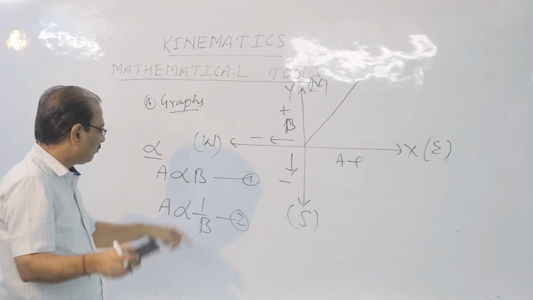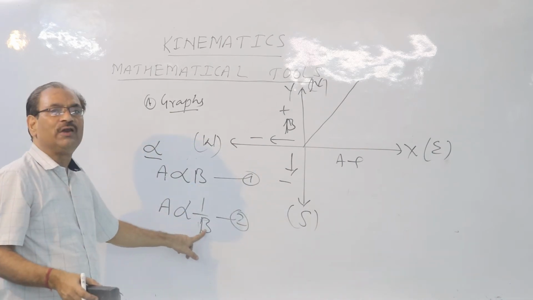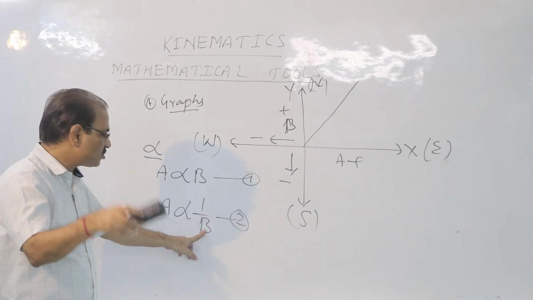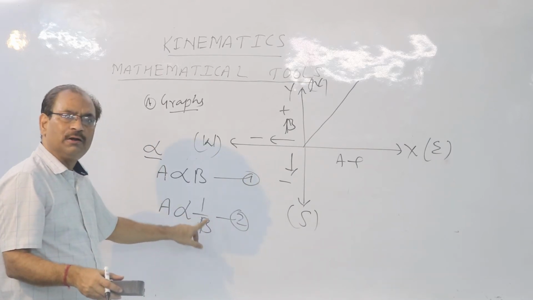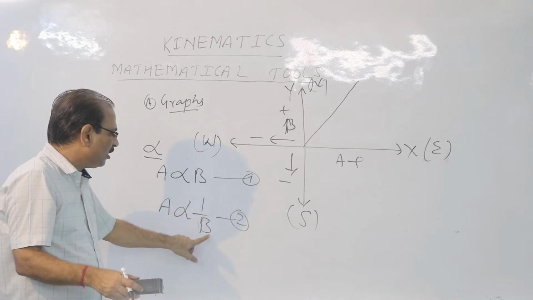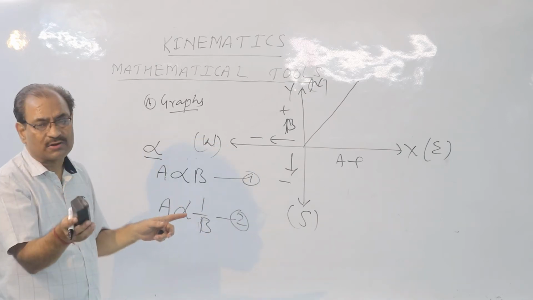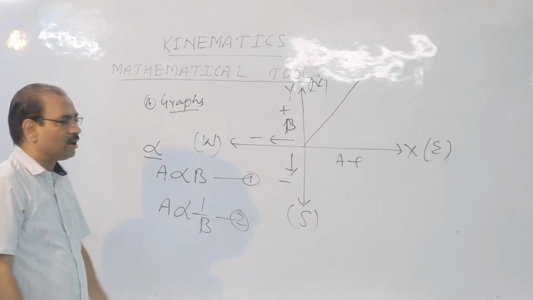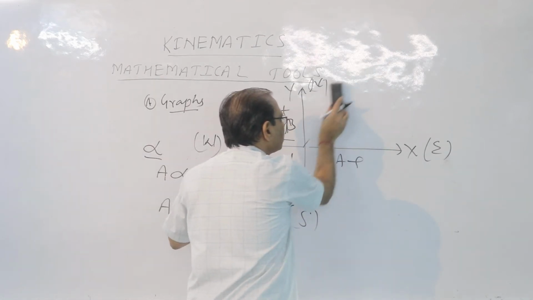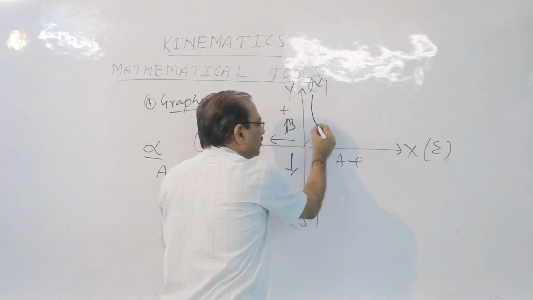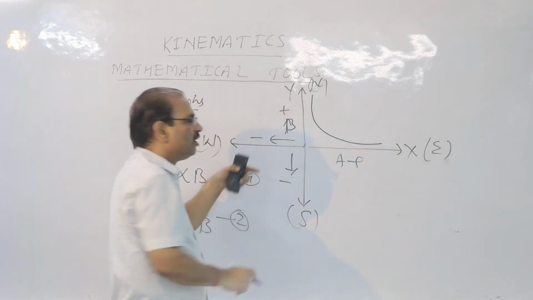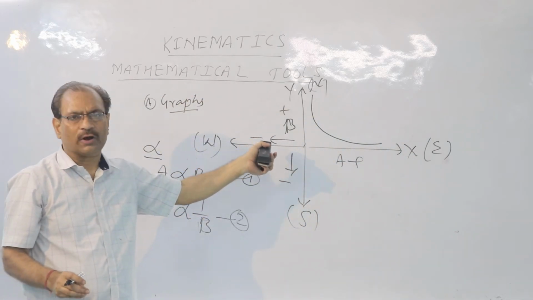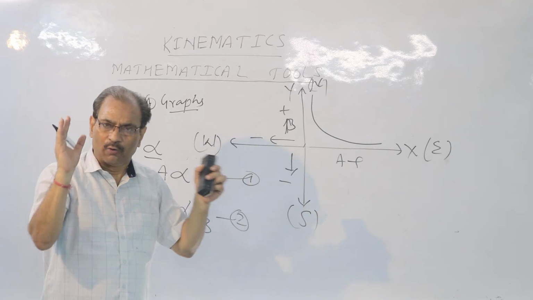Remember it forever. Number two, what is the meaning of inverse proportionality? Means if A is increased, B will decrease. If B will increase, A will decrease, and vice versa. What must be the shape of the graph? Children, in this case, the graph will be like this. Remember these two things forever. Okay? This is one knowledge.